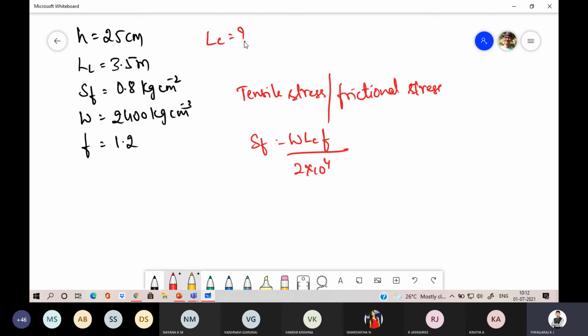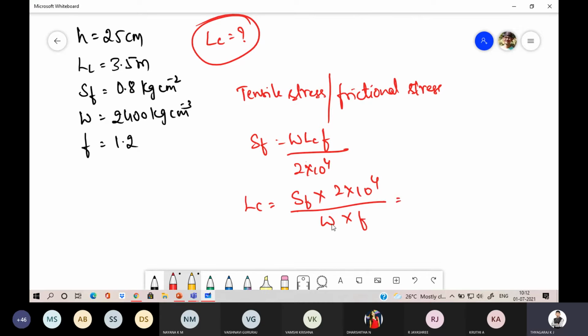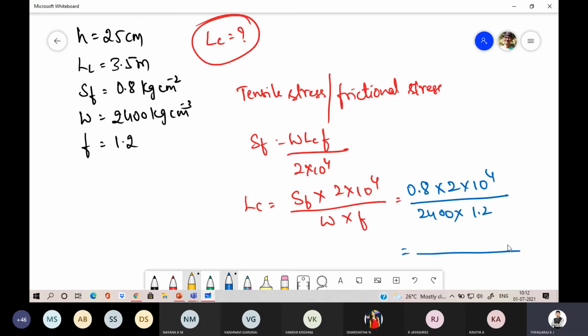Now they are asking what is the length of contraction joints, so make the equation for it. LC is equal to SF into 2 into 10 power 4 divided by W into F. Input all the values here: SF is 0.8, 2 into 10 power 4, W is 2400, F is 1.2. Check how much you are going to get. 5.55, that will be in terms of meter.